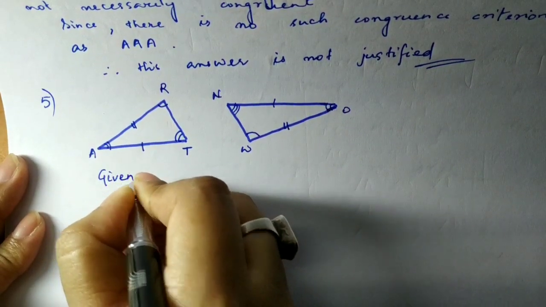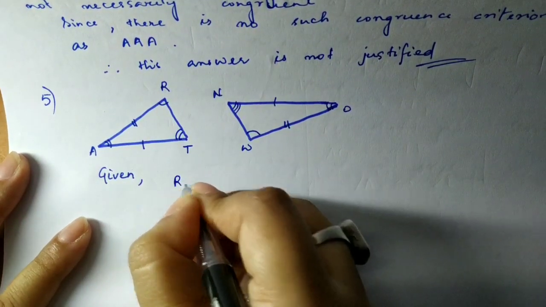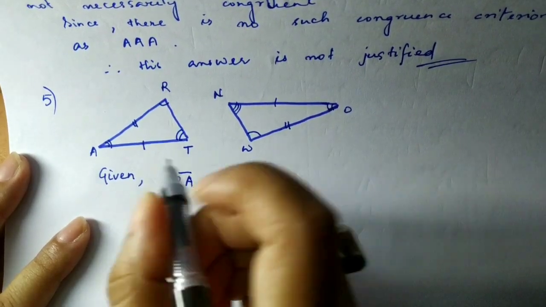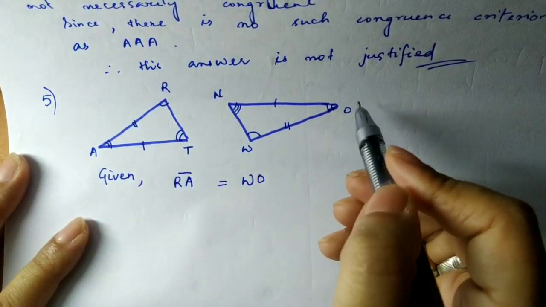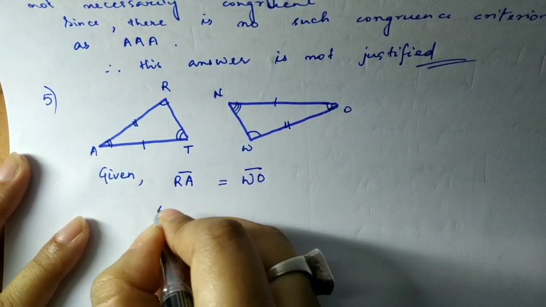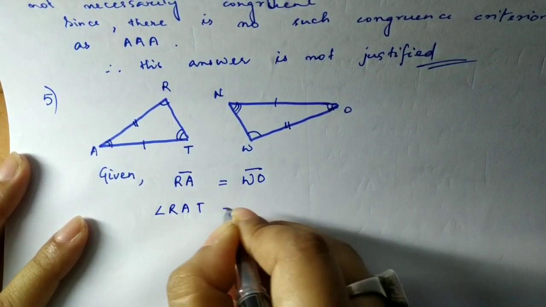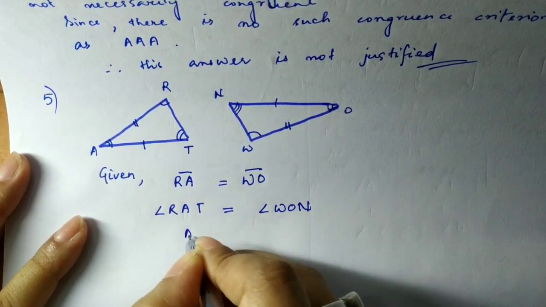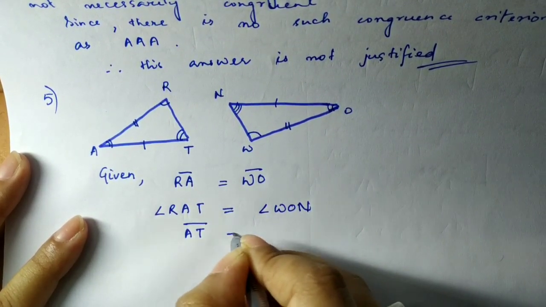So what is given? I'll just write a few parts of the given congruent parts. Side RA is equal to side WO. Yes, RA is equal to WO. Angle RAT is equal to angle WON, and one more, AT is equal to side ON.